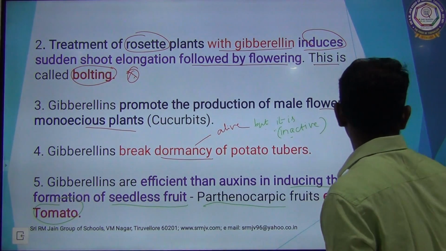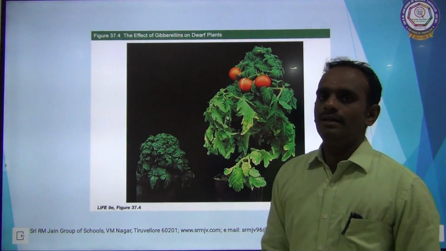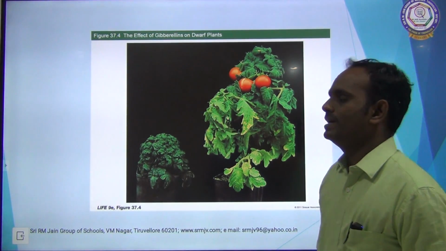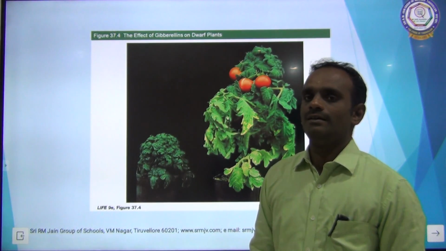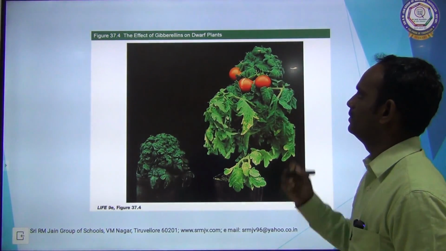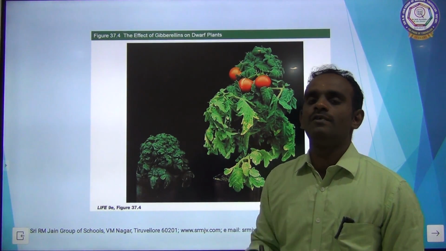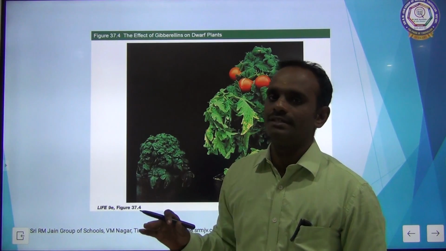Clear? See here, gibberellin plays a vital role in the formation of seedless fruit. This is seedless fruit, tomato. On application of gibberellin, it induces the formation of seedless fruit. It is more efficient than auxin.